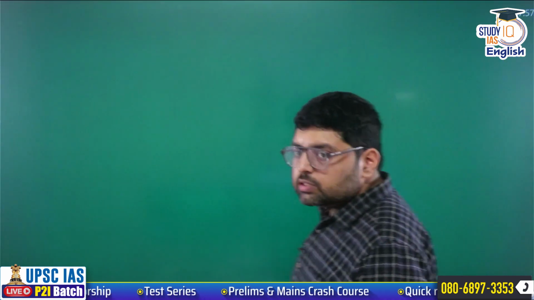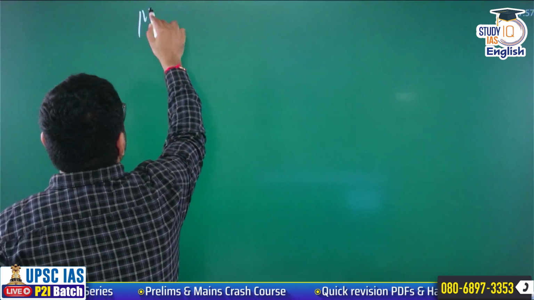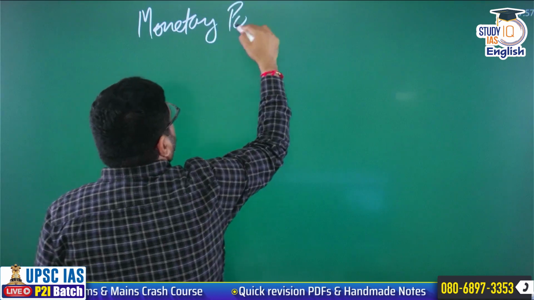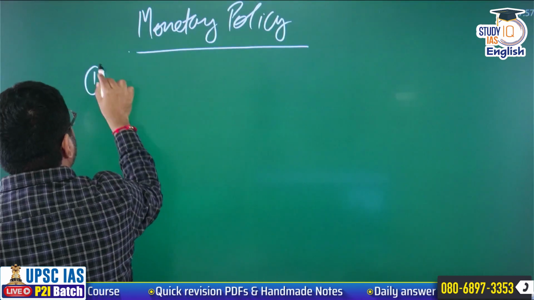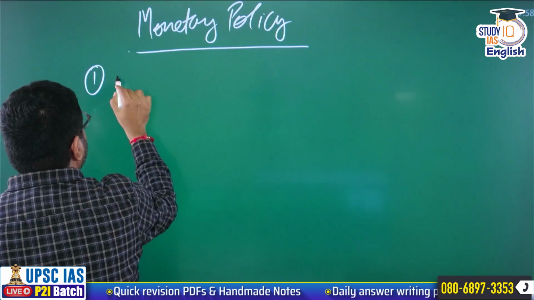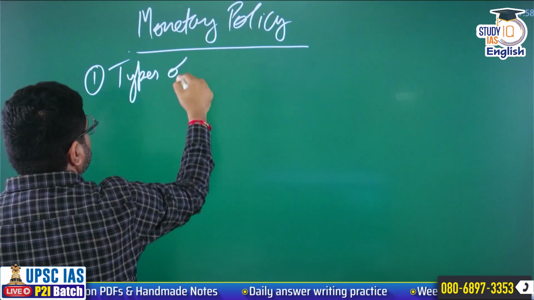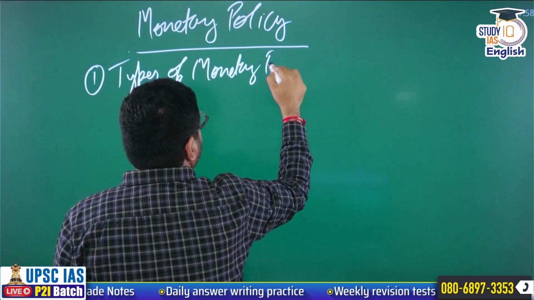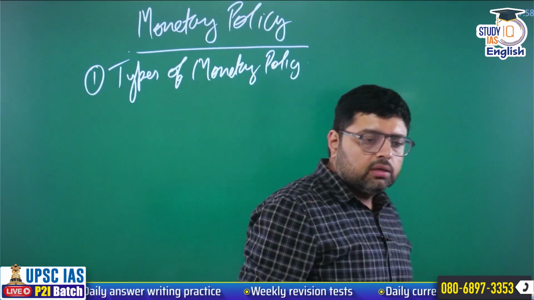Now the next topic is monetary policy. Under monetary policy, you must know the types of monetary policy. There are 2 types, contractionary and expansionary.